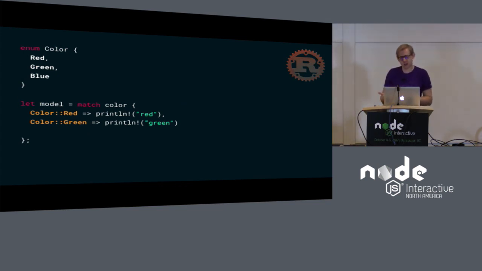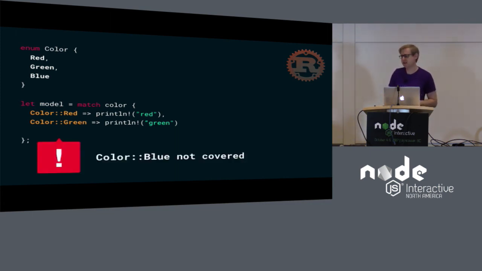If the match isn't exhaustive, so here we've forgotten a possibility. There is a blue color, but we don't have a branch for blue. So we're going to get an error, and it's actually going to tell us exactly what case we're not covering. Elm in particular has really good error messages for this situation.